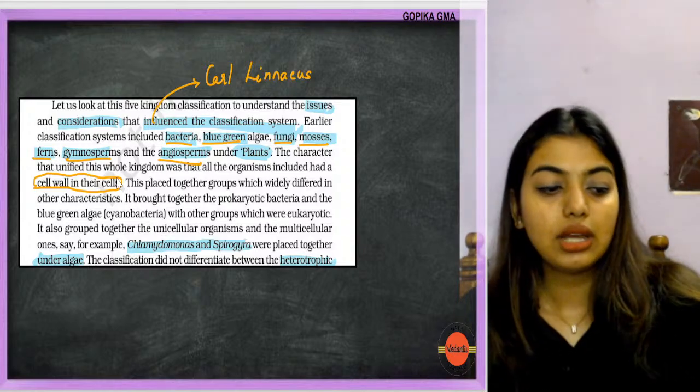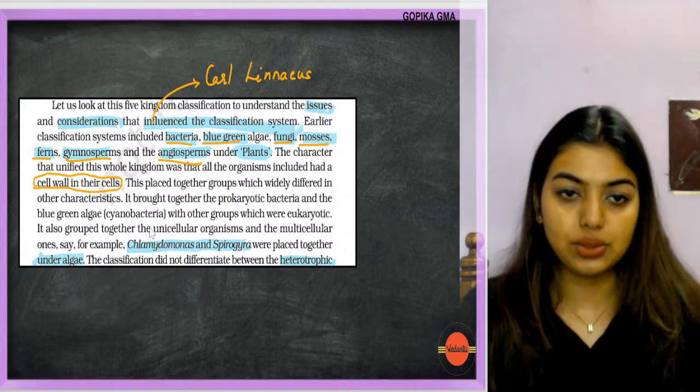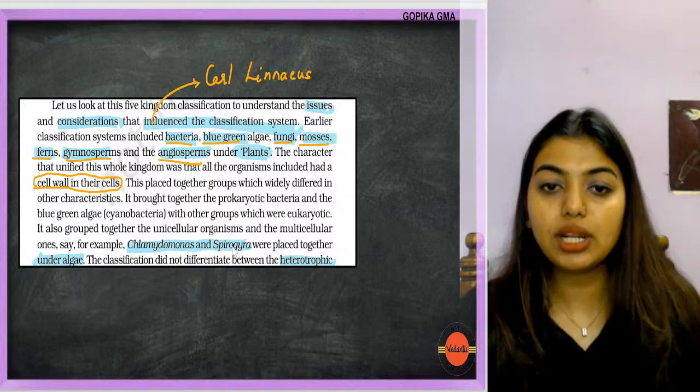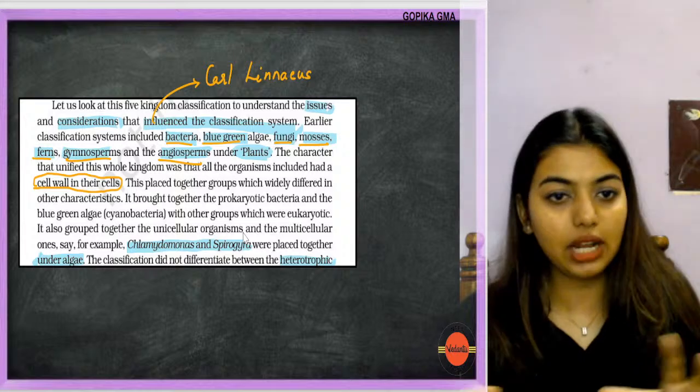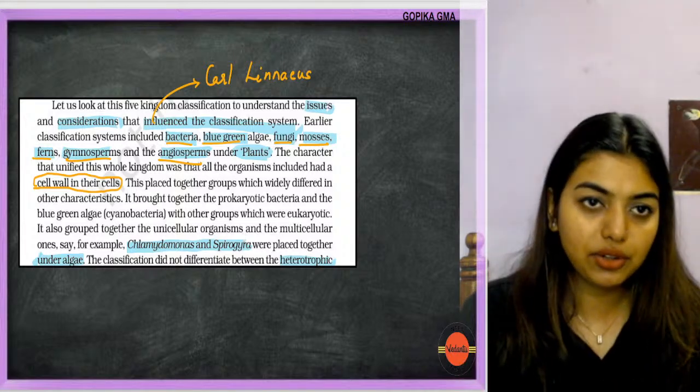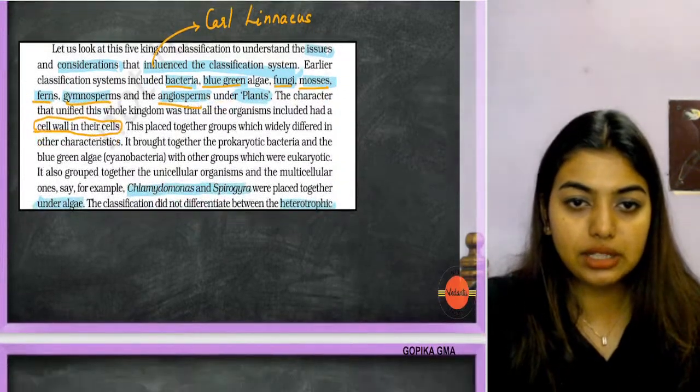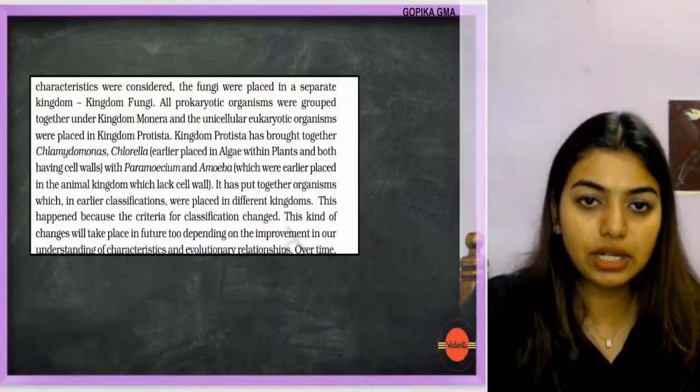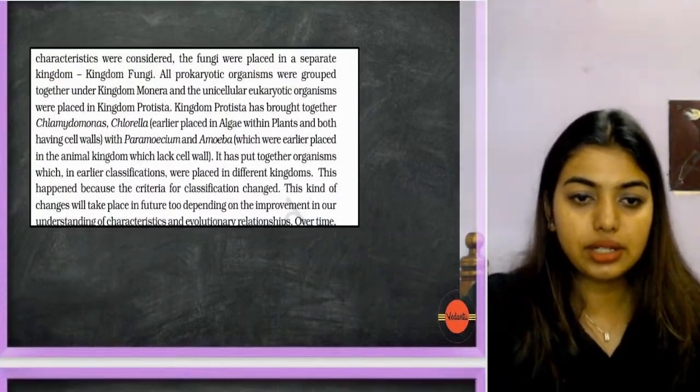Yes, they try to rectify each of the issues. For example, Chlamydomonas and Spirogyra were placed together. That was an issue. Then, let's look at the further one. Heterotrophic: the classification did not differentiate between heterotrophs.